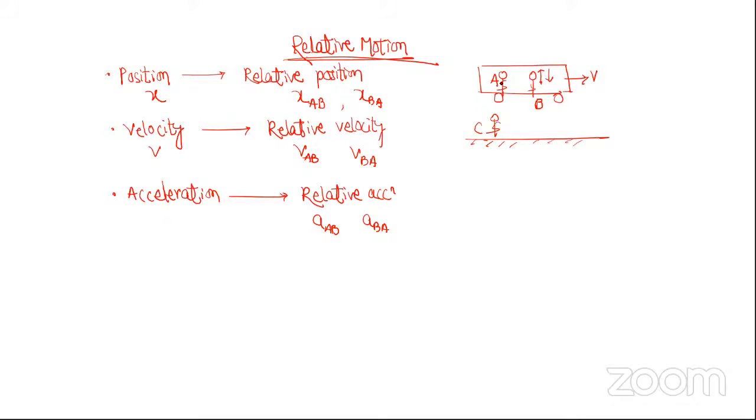So what does B feel about the motion of the ball? Which motion? Straight line motion, circular motion, projectile motion? Straight line motion, vertical straight line motion. And what does C feel about the motion of the ball? Projectile. Correct. So you see, B is feeling something, C is feeling something else. And what about A? How does A feel about the motion of the ball? Straight line motion.